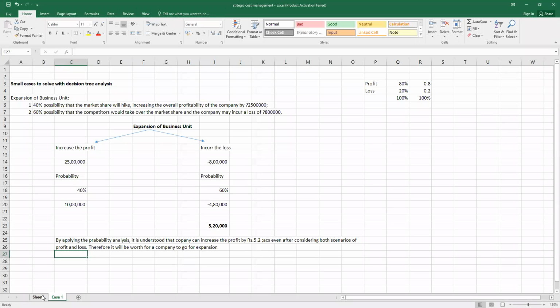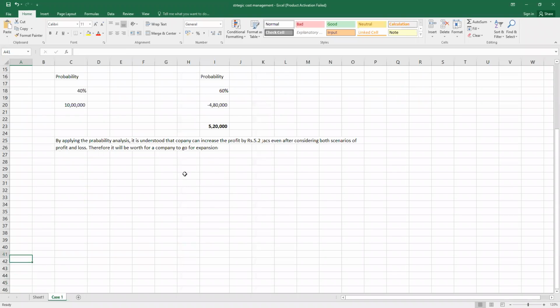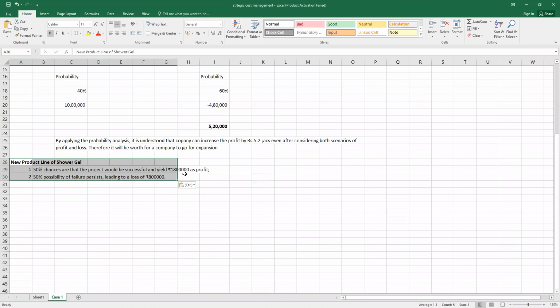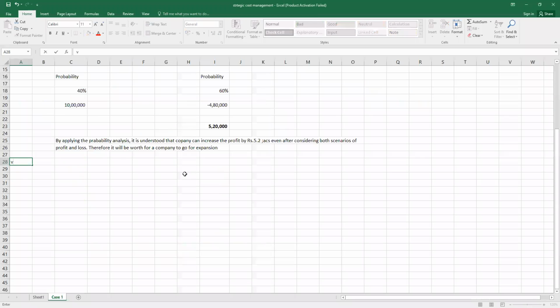Guys, I would like to request you, please write down this case and then we'll go for the next case as well. And once you are done, okay, what I'll do, I will send this Excel sheet to you. So don't write it, but if you have understood the case, then solve this in your notebook right now.